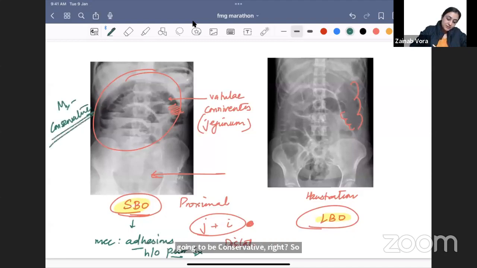So conservative management, you keep the patient nil per oral, put an NG tube, give IV fluids. तो अपने आप ठीक हो जाएगा. In a matter of around 24 hours, most will resolve. If it doesn't resolve, then we have to go for surgery.